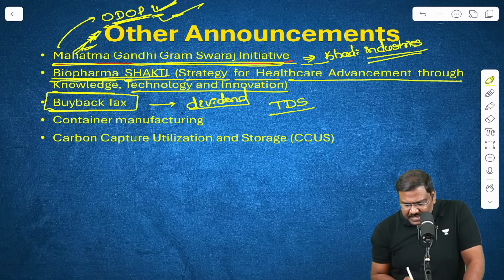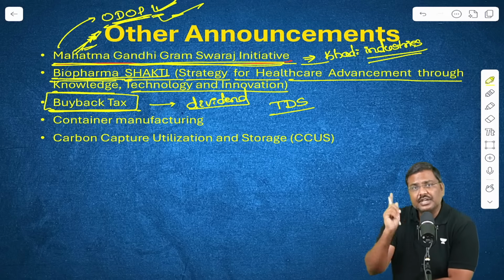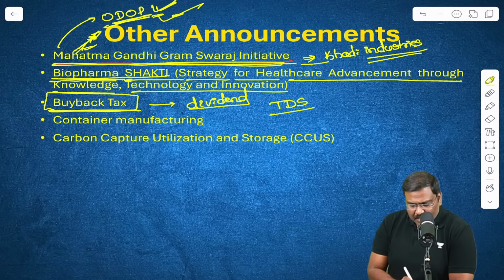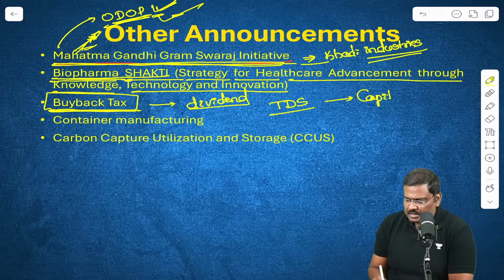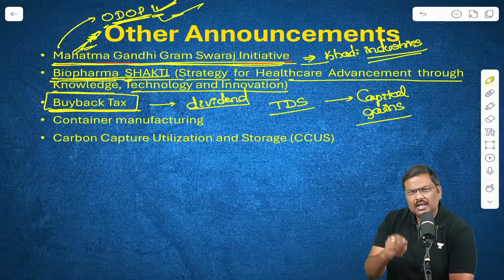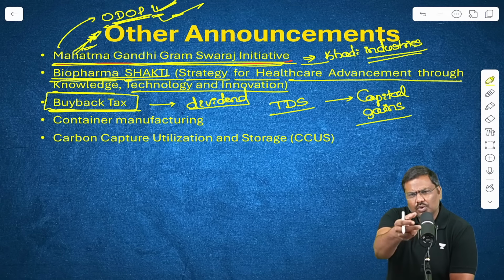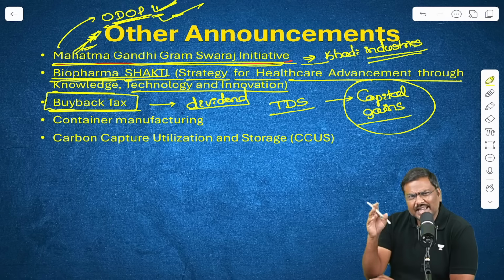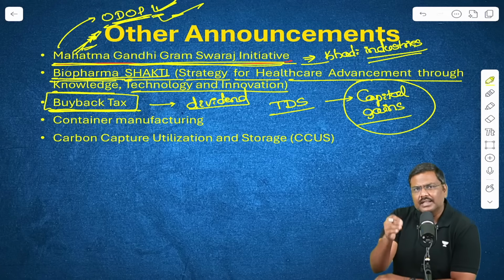Now this particular policy has been changed. The Government of India now said, in today's budget announcement, that whenever the company goes for a buyback, it will be treated as capital gains. Correct? Everybody is okay with this? Now the money that you collect, let's say you are a shareholder, I am the company, I'll pay the money to you, I'll purchase the shares back, buyback. The money that I pay will be treated as capital gains. And whatever the capital gains tax is, that will be imposed and collected from you. This is basically the new announcement.